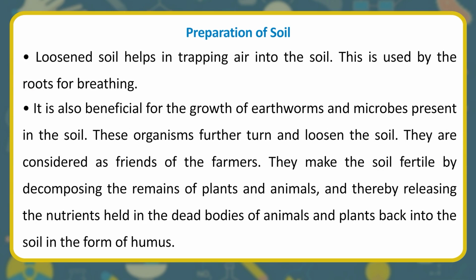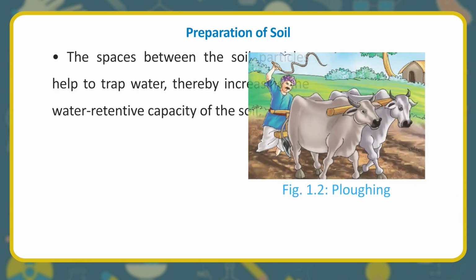It is also beneficial for the growth of earthworms and microbes present in the soil. These organisms further turn and loosen the soil. They are considered as friends of the farmers. They make the soil fertile by decomposing the remains of plants and animals, and thereby releasing the nutrients held in the dead bodies of animals and plants back into the soil in the form of humus.